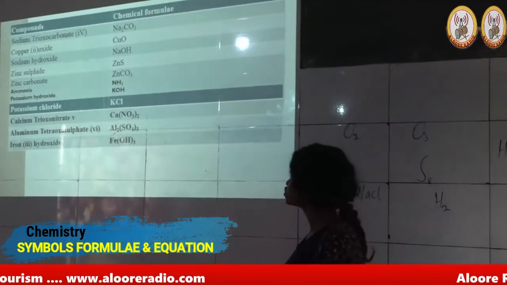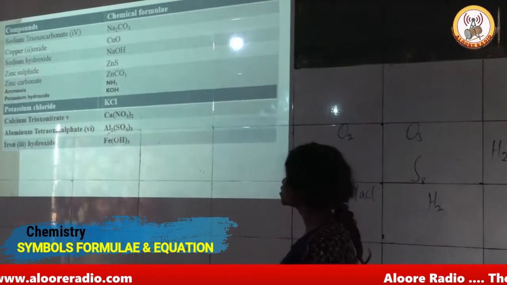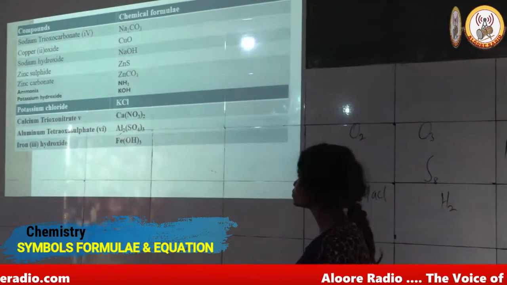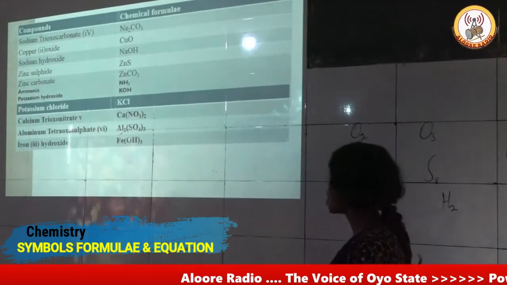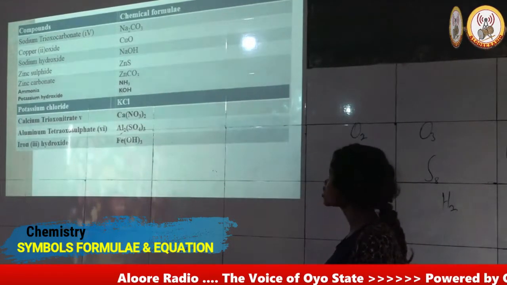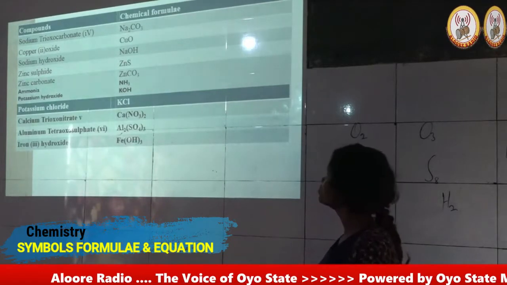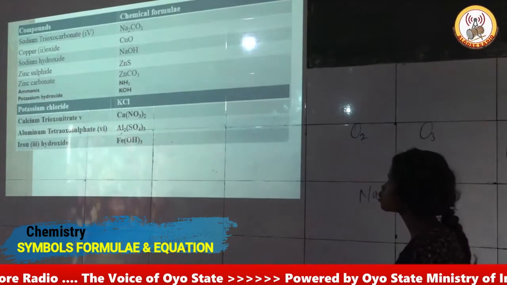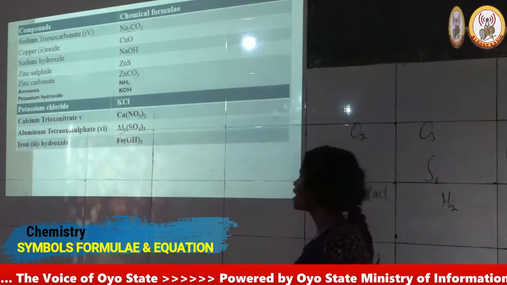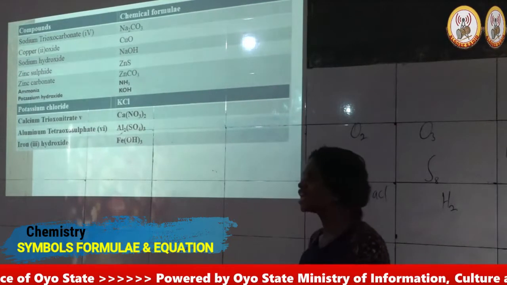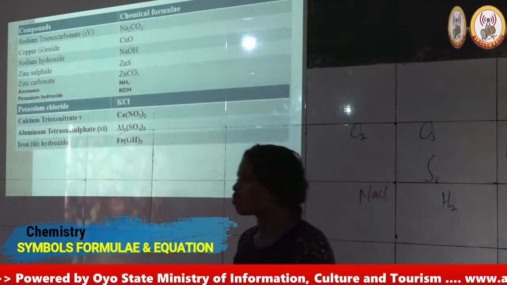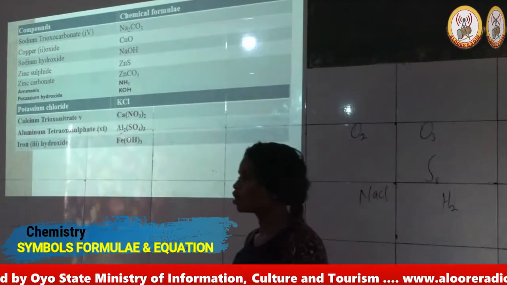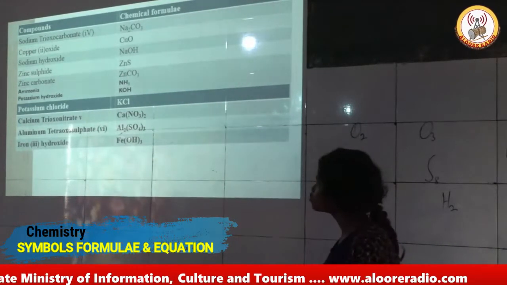I have zinc 2 sulfide consisting of zinc and sulfur. I have zinc carbonate made up of zinc, carbon, and 3 atoms of oxygen put together to form zinc 2 trioxocarbonate 4. And the next I have ammonia, NH3. A mole of ammonia consists of 1 atom of nitrogen and 3 atoms of hydrogen put together.